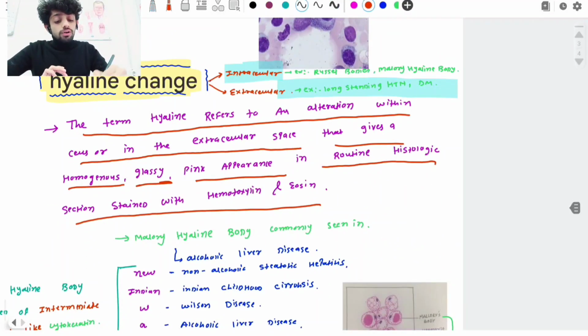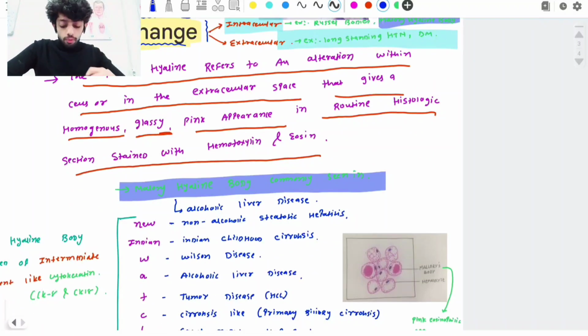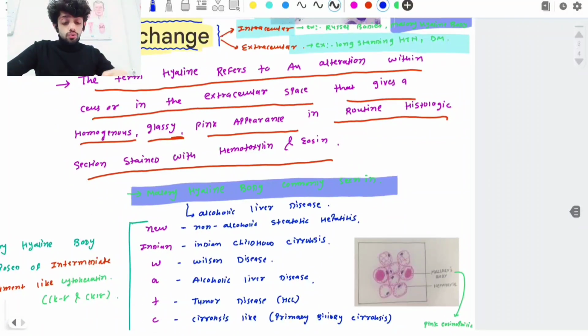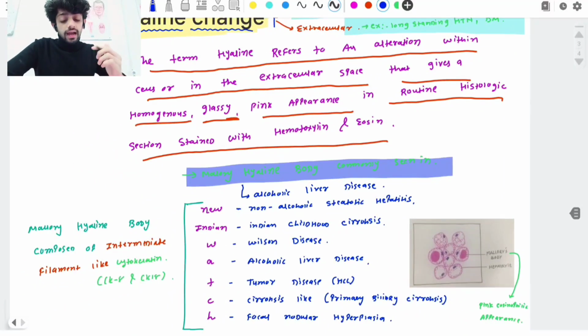So normally, what are the conditions that give us hyaline change? Mallory hyaline bodies. Here, in what kind of conditions are Mallory hyaline bodies seen? Here is one very important mnemonic. But before the mnemonic, remember the meaning of the Mallory hyaline body.